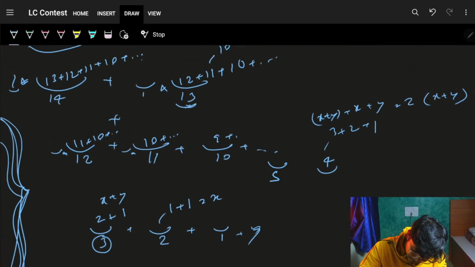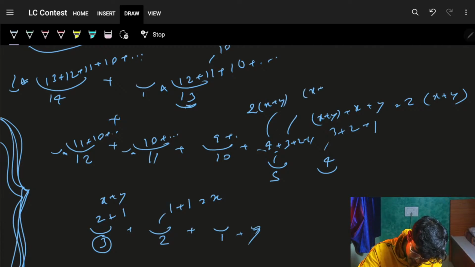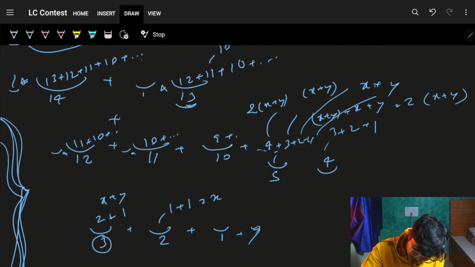Now again, a 5 would be nothing but a 4 plus 3 plus 2 plus 1, right? Which is: 4 is nothing but 2 into x plus y, 3 is nothing but x plus y, a 2 is nothing but x, and a 1 is nothing but y. So it's nothing but 4 into x plus y.